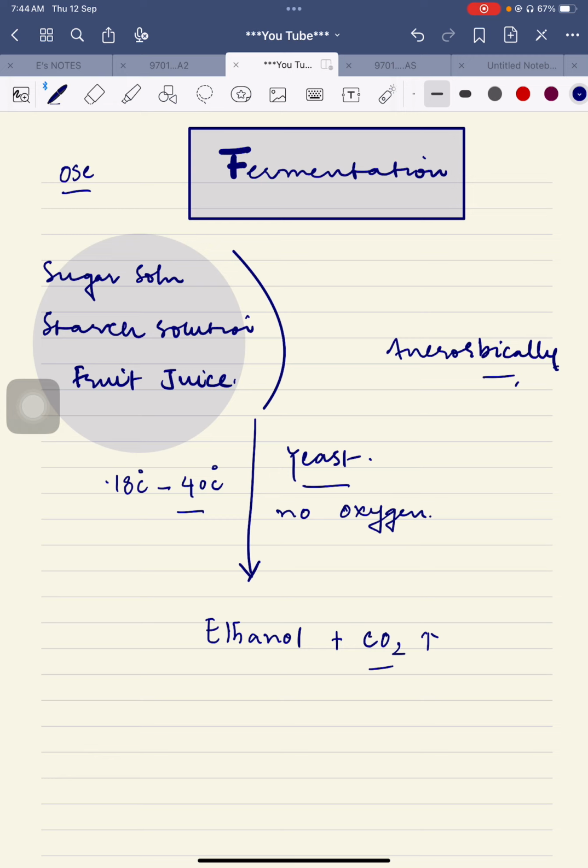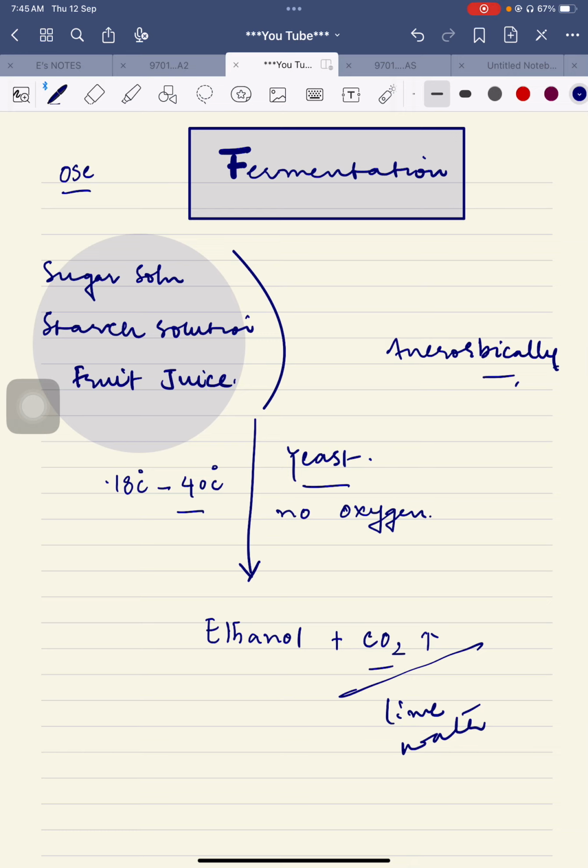Then he may ask how the student will know that ethanol production has now stopped. We already know that carbon dioxide gives a test with lime water. If carbon dioxide is produced, it will turn lime water milky. So when this turning of lime water milky stops, when it no longer turns the lime water milky, it gives us evidence that the process of ethanol production has stopped. This is how we can talk about ethanol and carbon dioxide: a sugar solution is there, and what the temperature is, why yeast is used, and why oxygen should not be there.